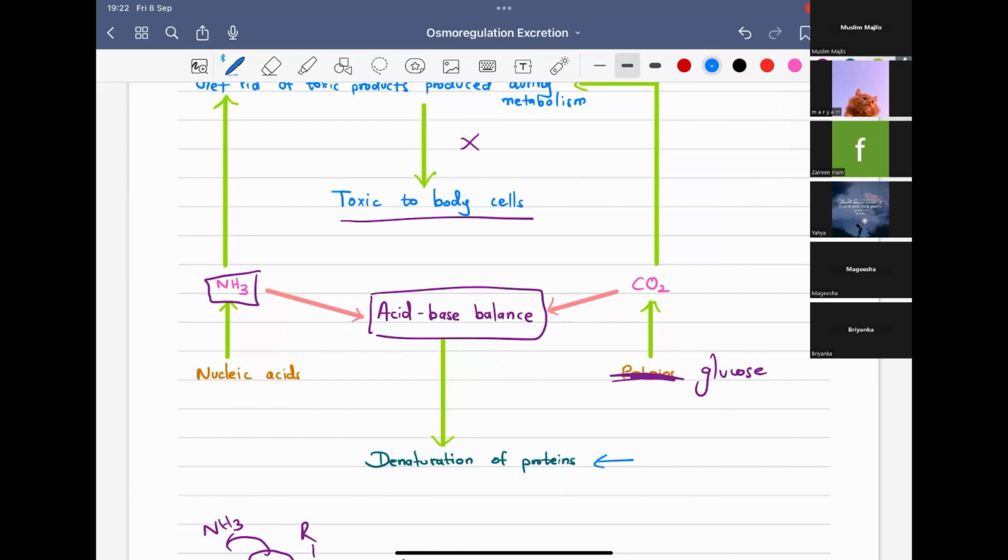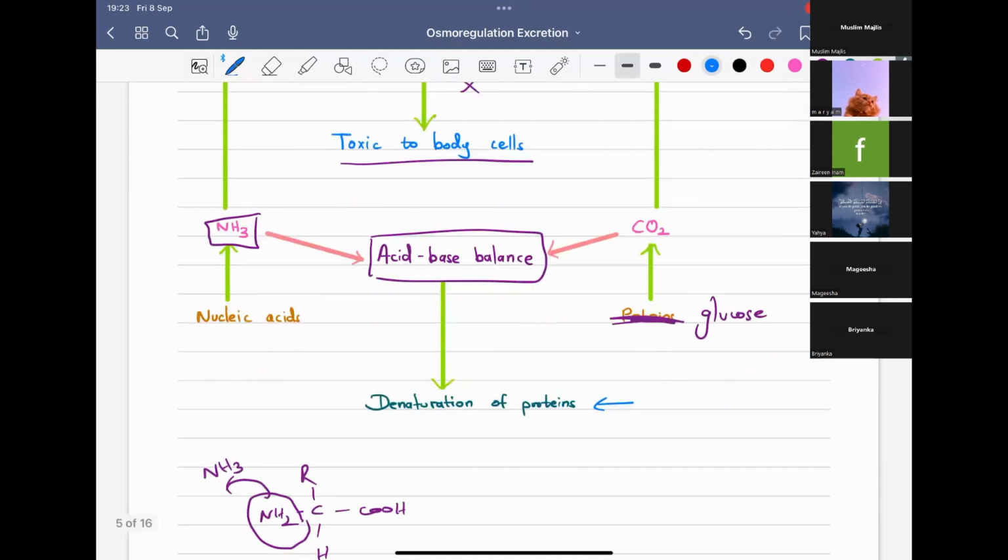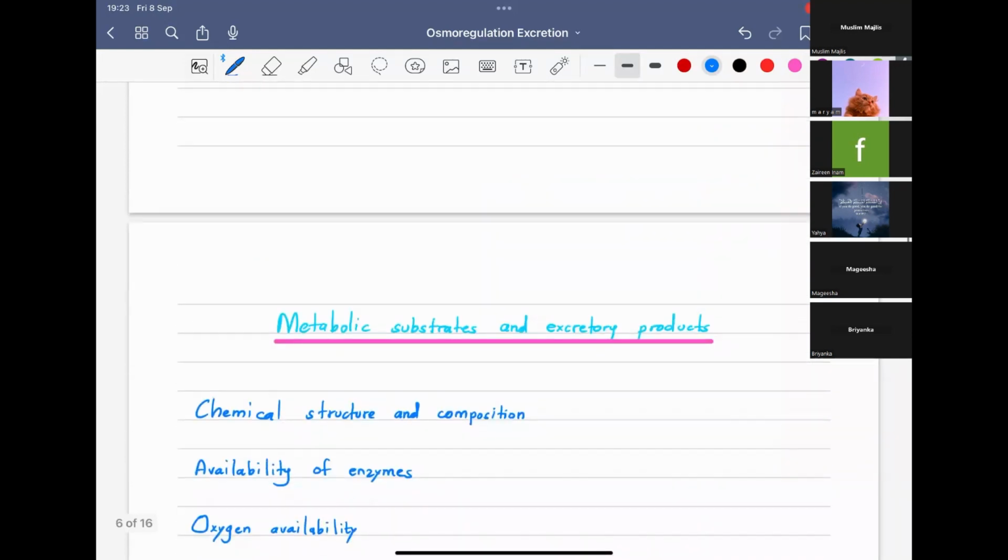So we have to remove the excretory products from the body, so that we can maintain the internal environment with favorable conditions for, what is the ultimate objective of all this process? Effective body functioning and survival. All right, so that is the need and importance of osmoregulation and excretion.